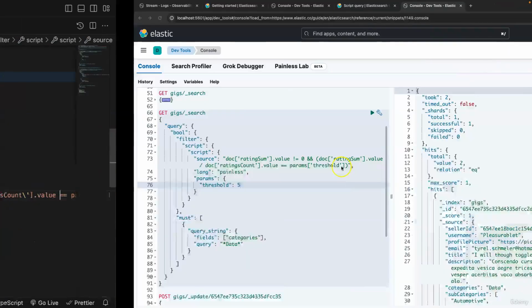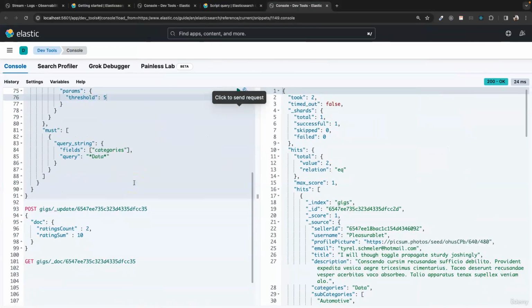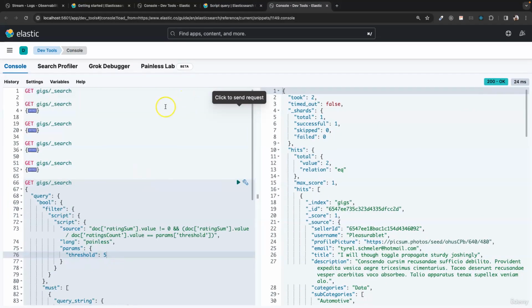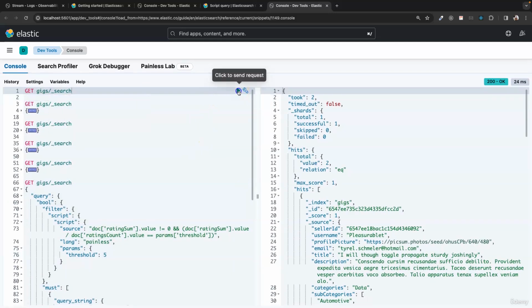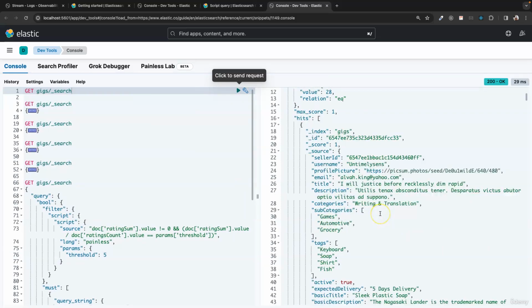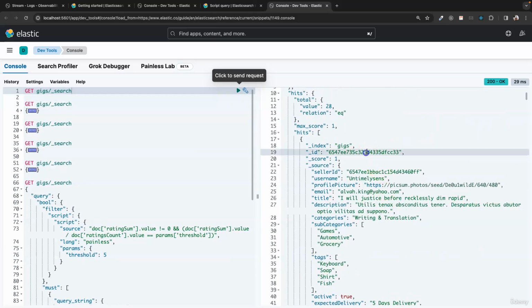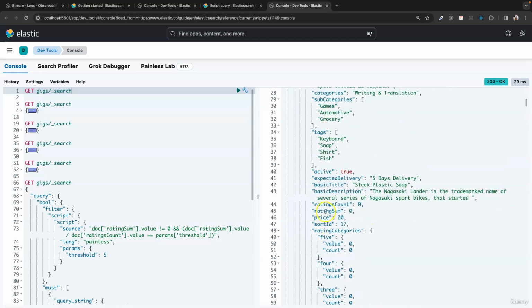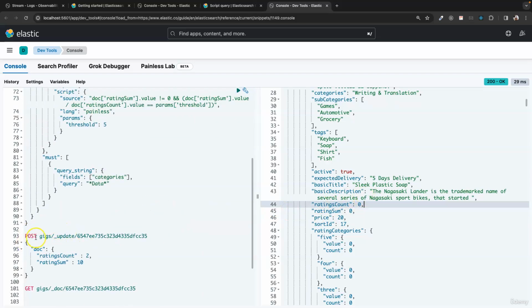Okay, now let's just go and update. To update a document is simple. You just get the documents. I updated about 2 other documents, so let's see all our documents right here, and then let's update this particular document with ID CC33. You can see the rating sum is 0, the ratings count is 0. So to update here we can use the post, then the index, the underscore update, and then add the ID.